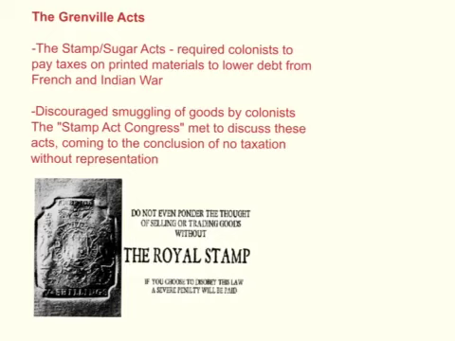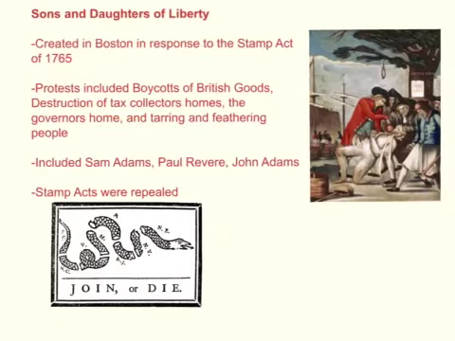This led to the Stamp Act Congress, which met to discuss these acts, coming to the conclusion of no taxation without representation. The Sons and Daughters of Liberty were two protesting groups created in Boston to respond to the Stamp Acts of 1765.